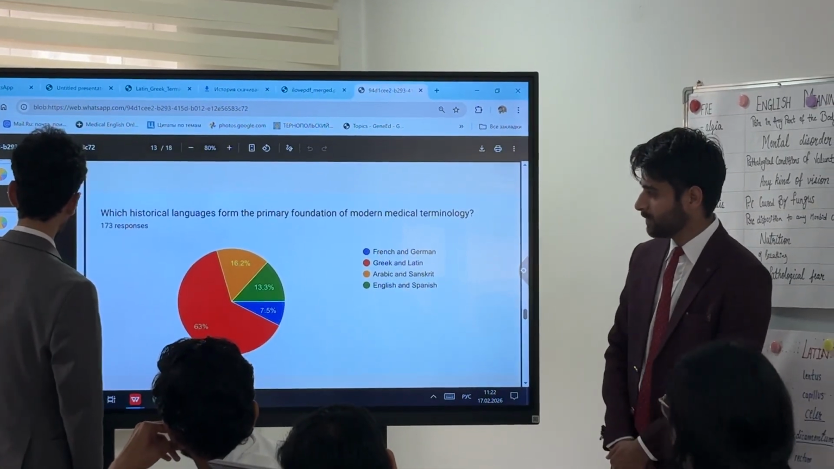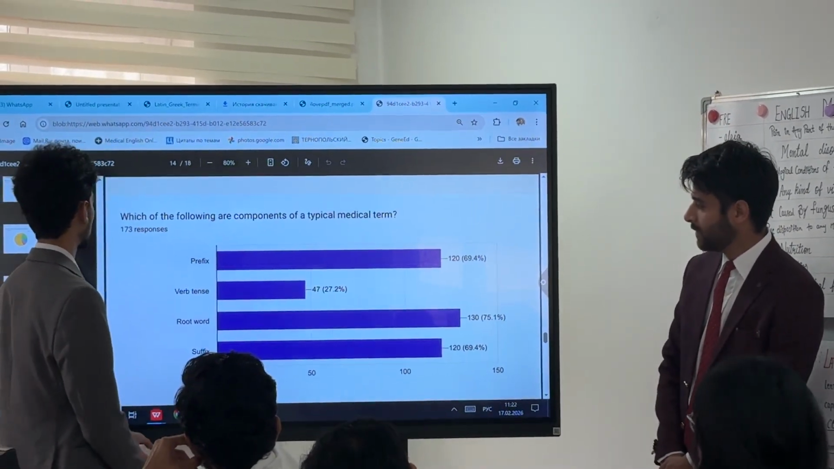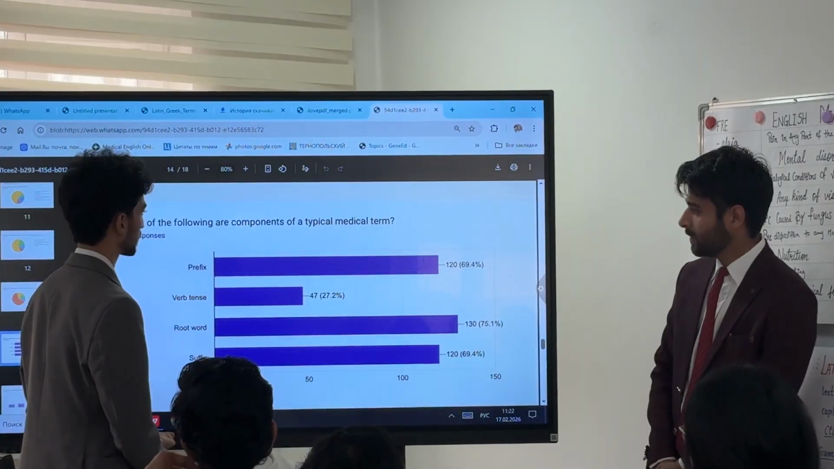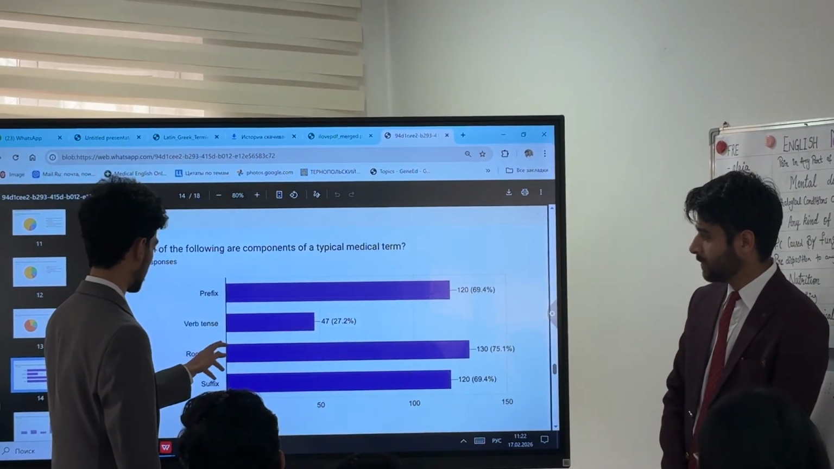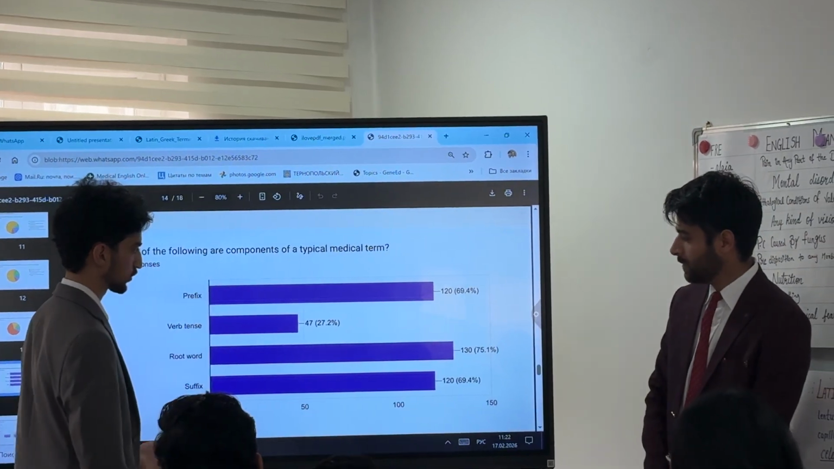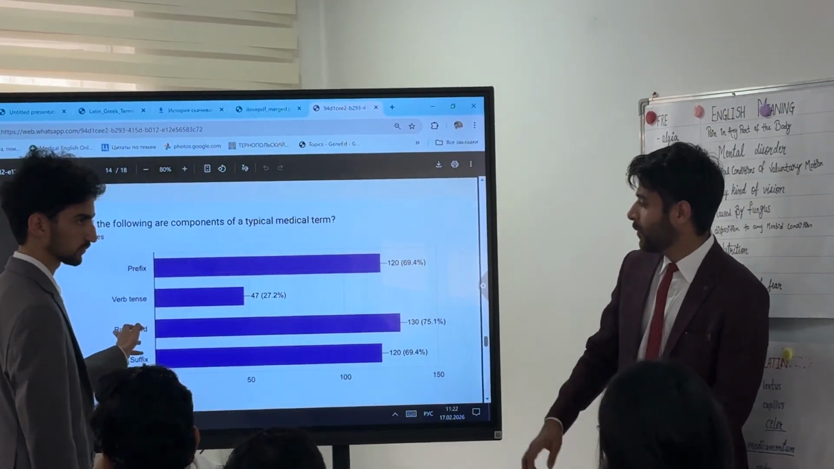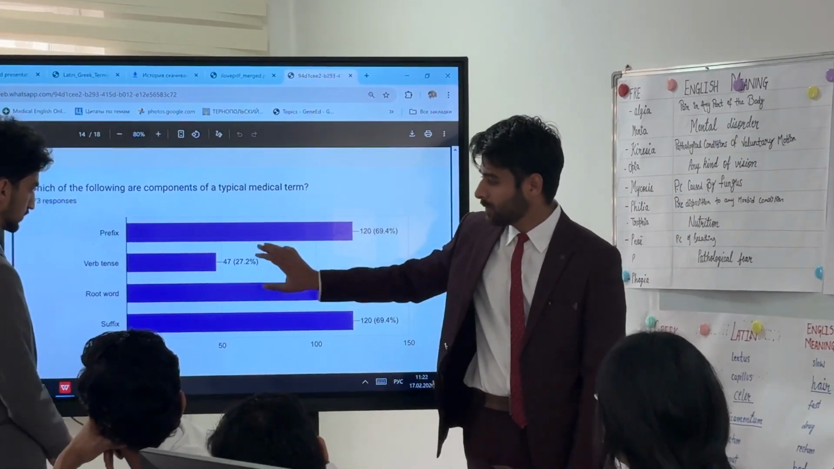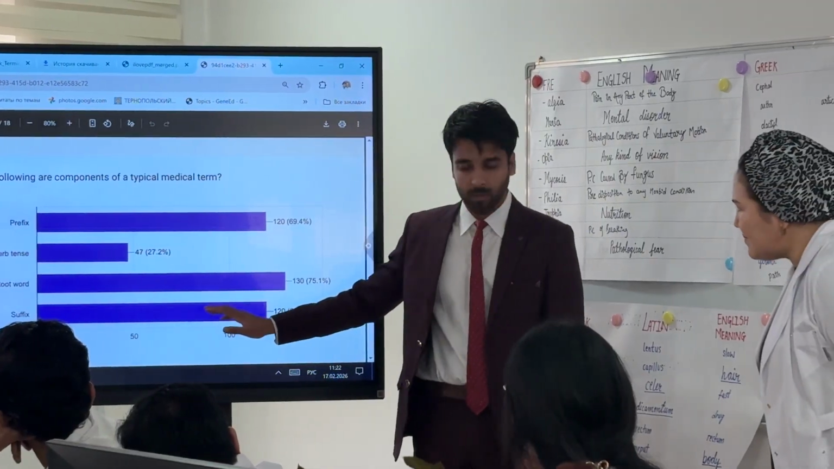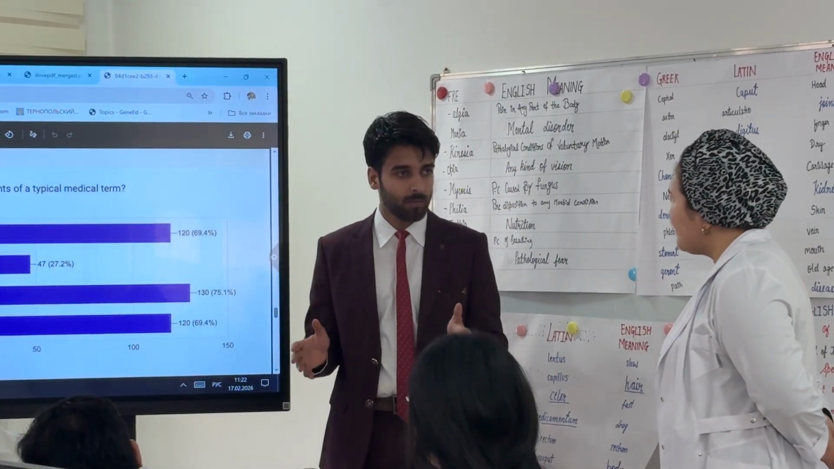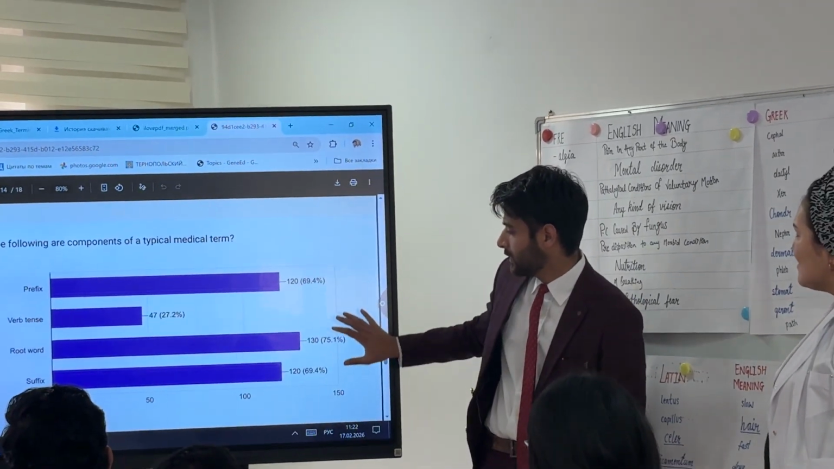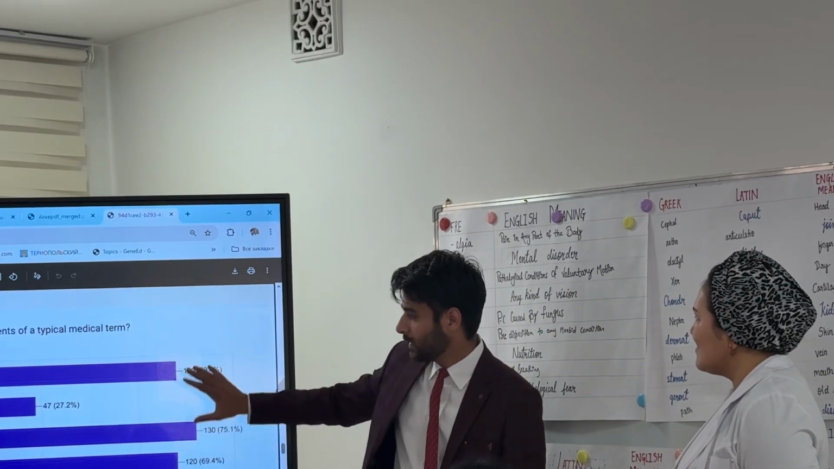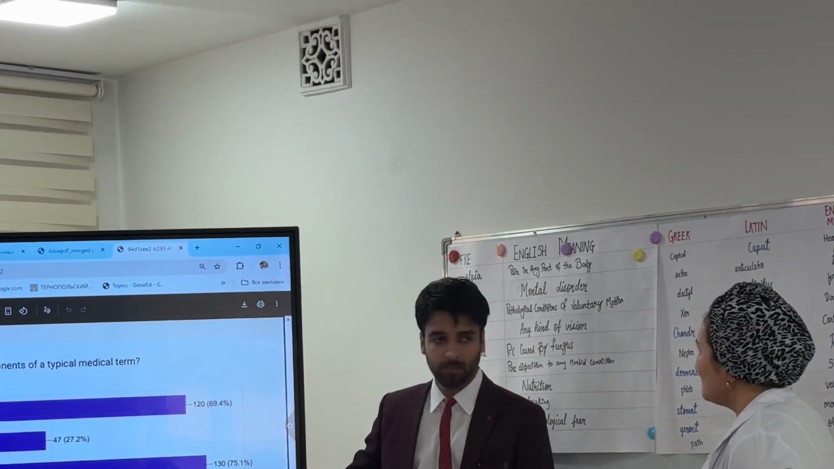Okay, well done. The next question was: which of the following are the components of a typical medical term? We gave them prefixes, word tense, root verb, and suffixes. Most students chose the root verb. Most of them know that prefix, root word, and suffix should be there to make different types of words or different types of conditions. And the majority of the students, like 69% to 75%, know that these three are needed.